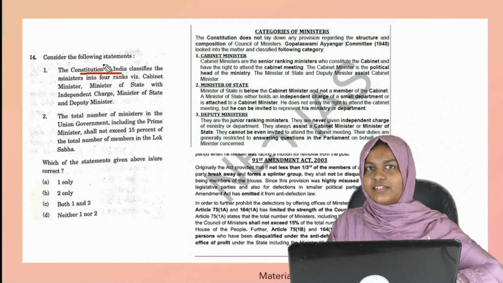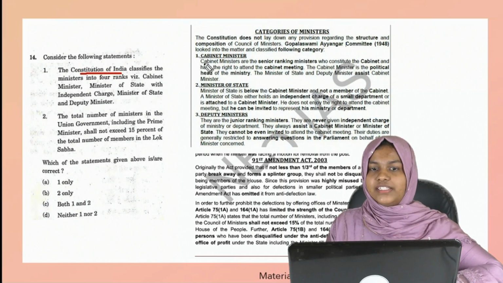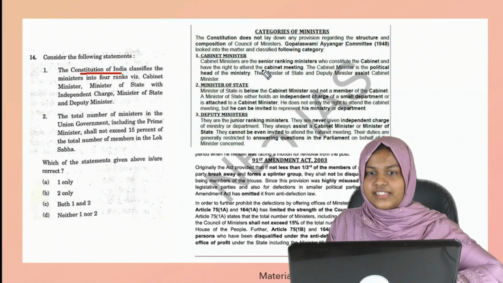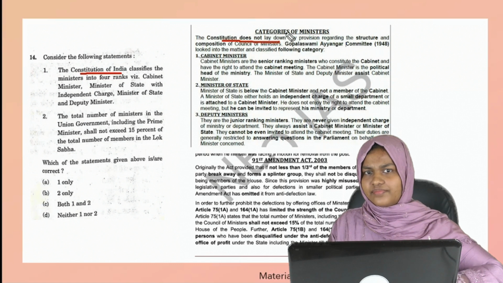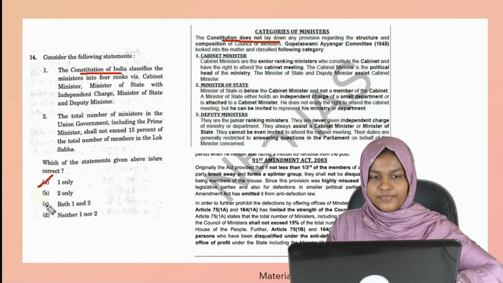So if you have watched that video, you might have made this question correct. So it is not the constitution. This is our material. The Constitution does not lay any provisions. So if you have read the material, you might directly strike this option as wrong.